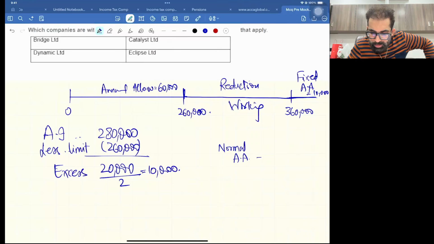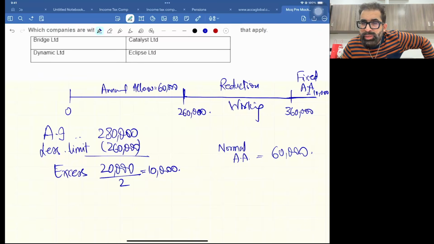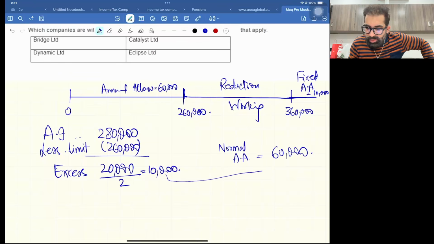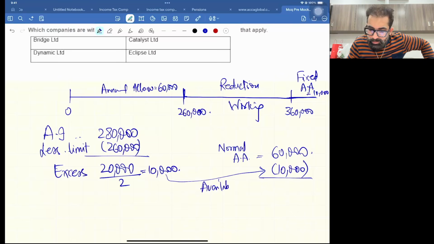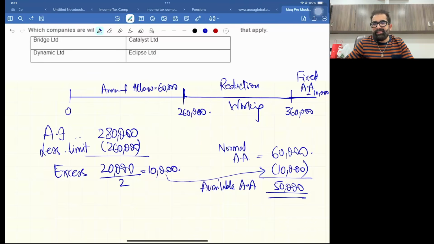Now wait, your normal annual allowance for 24-25 is 60,000, and it will be reduced by 10,000. So how much is the available annual allowance for 24-25? It's 50,000. Now relax. We have just calculated the available annual allowance. For this question, your available annual allowance is 50,000. Just see the working again.